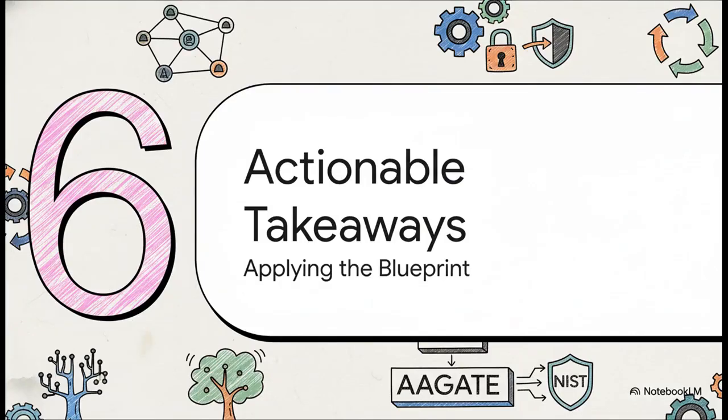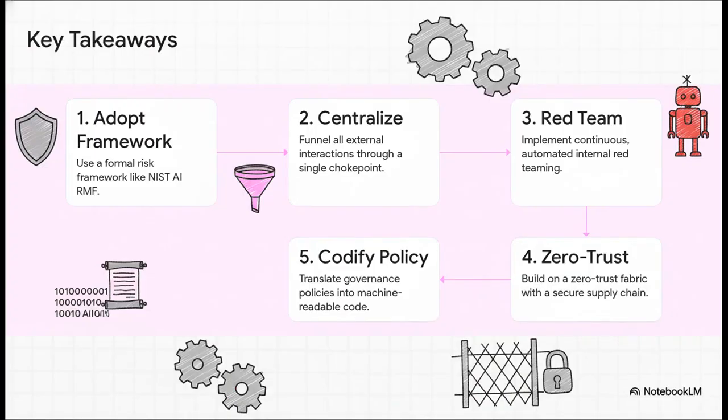All right, let's distill this down. For an organization looking to implement something similar, what are the actionable takeaways? There are 5. 1. Adopt a formal risk framework. 2. Centralize all external system interactions through a single gateway. 3. Implement continuous, automated internal red teaming. 4. Build on a zero-trust fabric with a secure supply chain. And 5. Translate your governance policies into machine-readable code.